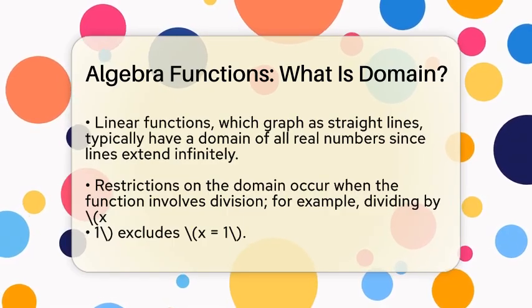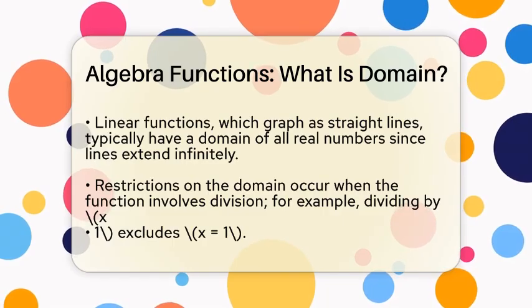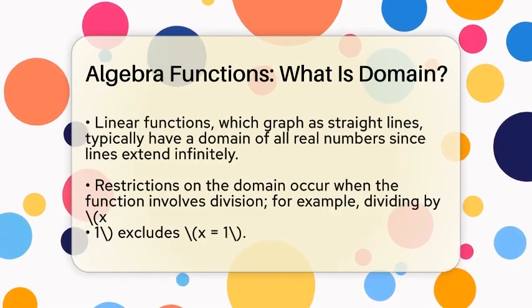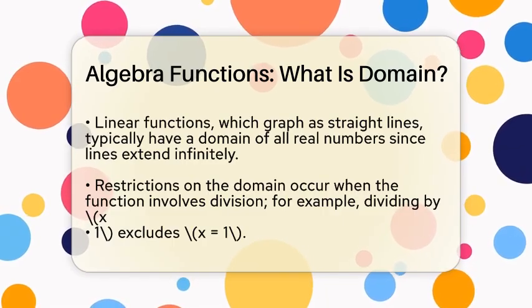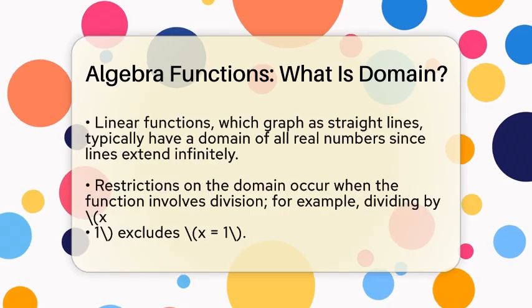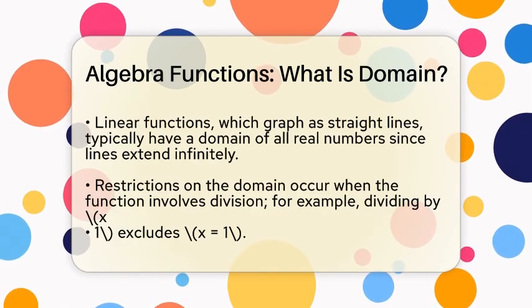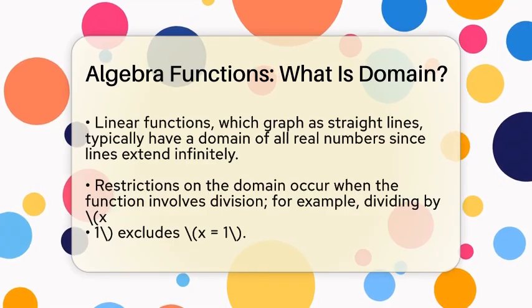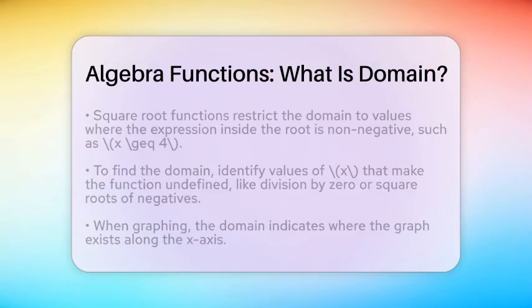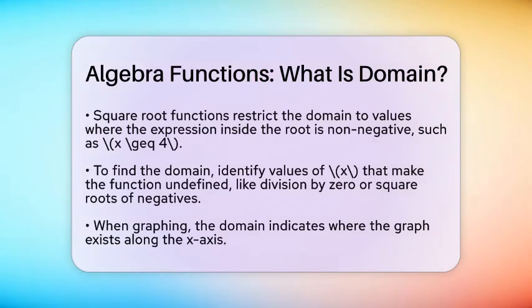But sometimes, functions have restrictions. For example, if the function involves dividing by a number that depends on x, like 1 divided by x minus 1, then x cannot be 1. That's because dividing by 0 is not allowed. So, the domain is all real numbers except 1.